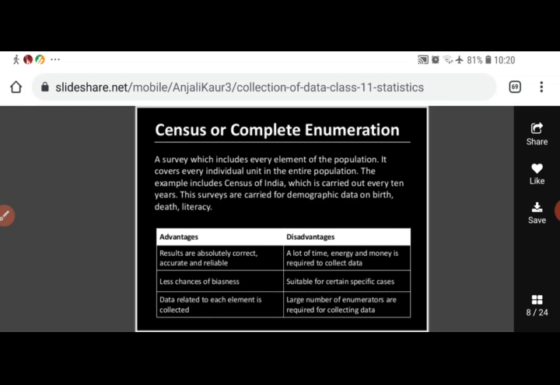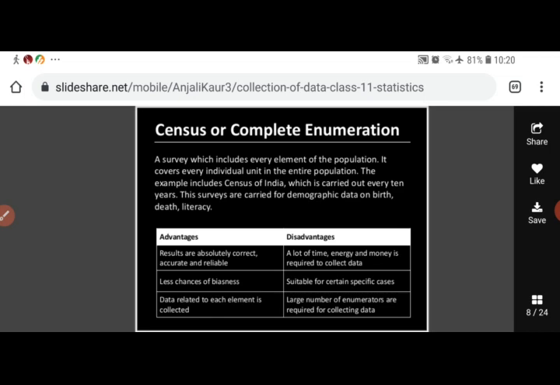So the first step is to select a sample to identify the population. Then only the items that are covered under the sample are studied, and on the basis of that study we give information related to the entire population. So in the sampling method, what are the advantages? It is less time consuming, it is not costly, and it is less energy consuming, less effort is required. A small portion of the population is studied in the sample survey method.